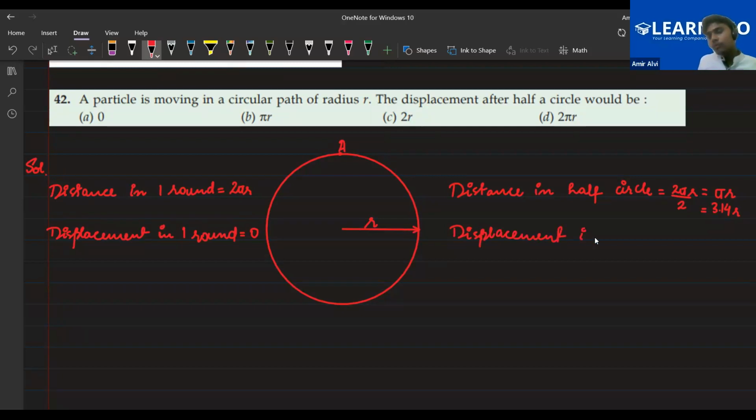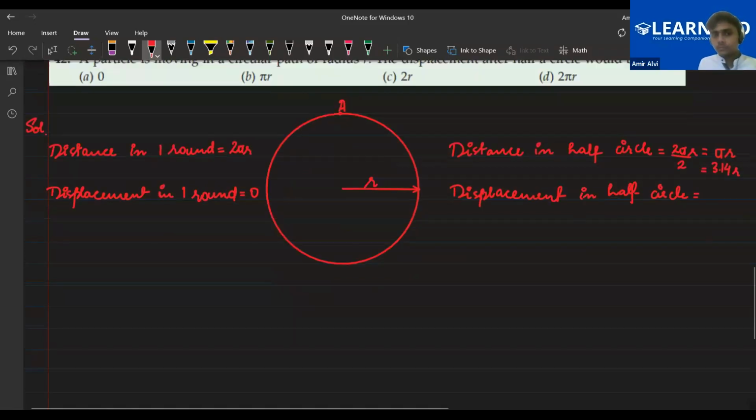Displacement in half circle. What should be the displacement in a half circle? Do you have any idea, bacho? Sir, the diameter of the circle. Okay, Farhan said the diameter of the circle. Ayan?